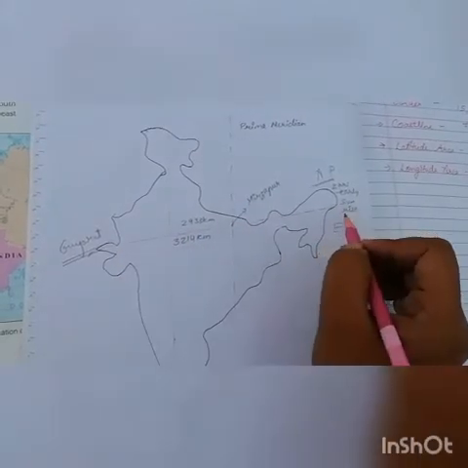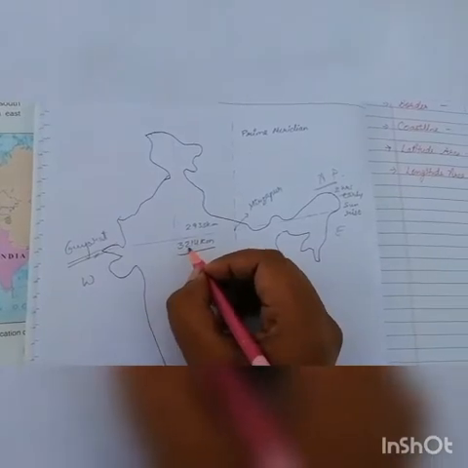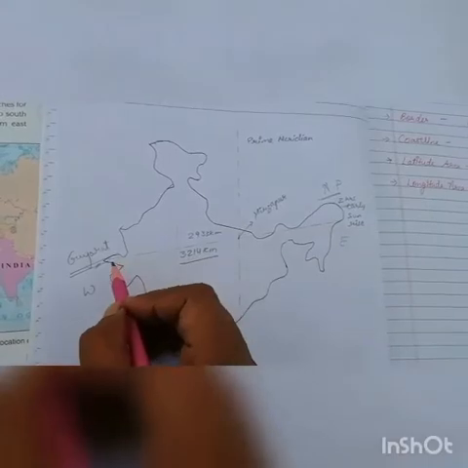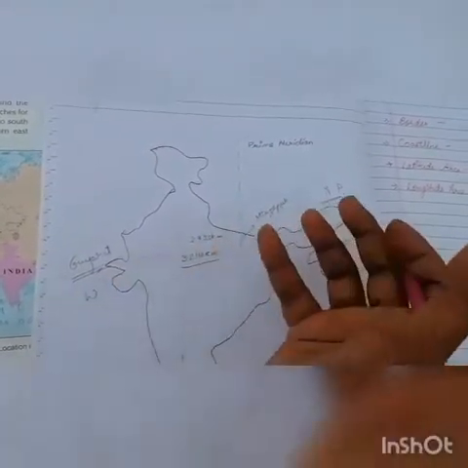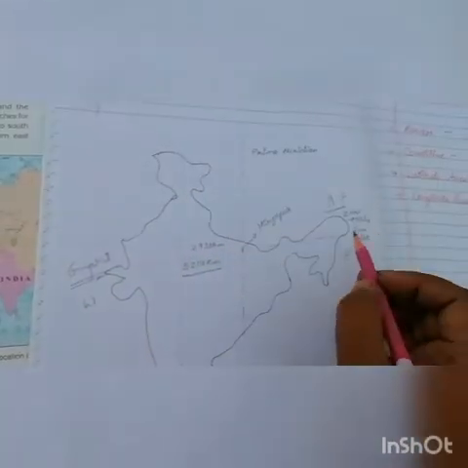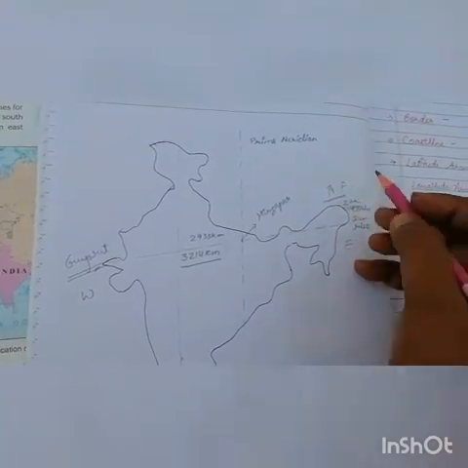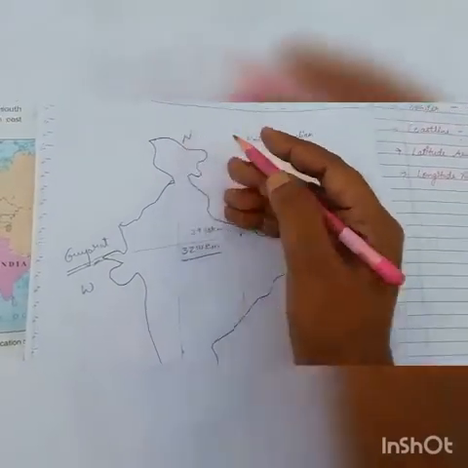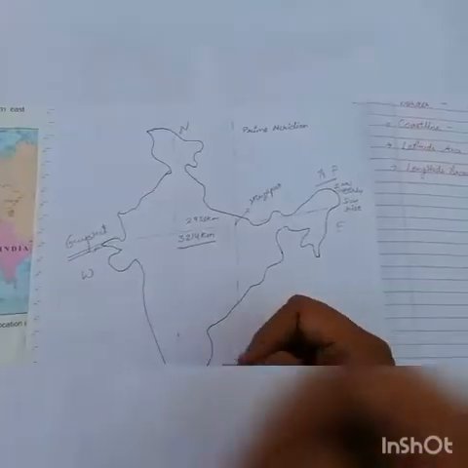The distance between the east and west is 3,214 kilometers, for which the sun rays have to cover, or the parallel of that area to move around the earth, a difference of 2 hours. Whereas from the northern to southern part of India, the longitude covers a distance of